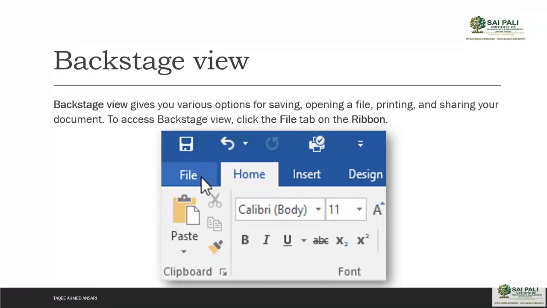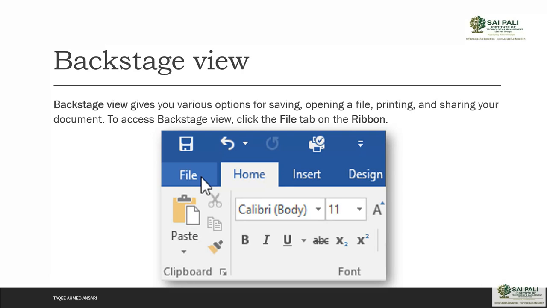Then one more thing, it is called backstage view. This backstage view gives you various options for saving, opening a file, printing and sharing your document. So it gives you lots of different options. This is called backstage view. To access the backstage view, you click on the file tab on the ribbon. In the ribbon you have the file tab. When you click on the file tab, it will take you to the backstage view. The document will remain there, it will not save, it will not delete, and you will move to the backstage.